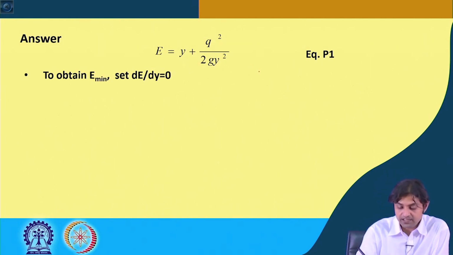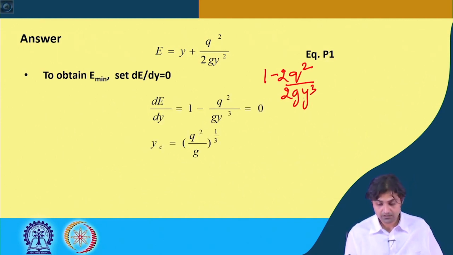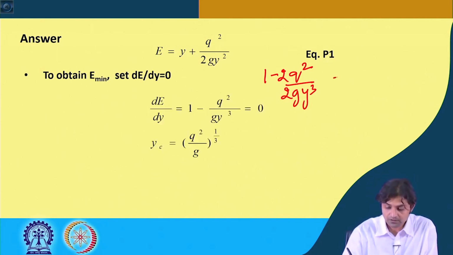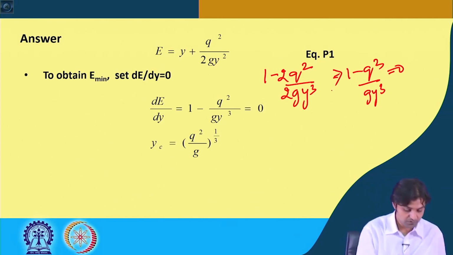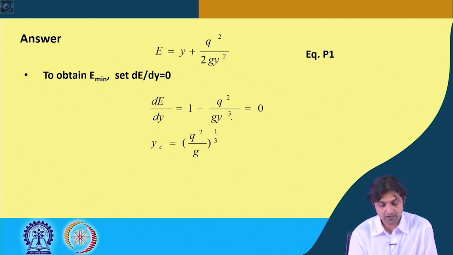If we set dE by dy equal to 0, then it becomes 1 minus q square by g y cube is equal to 0.